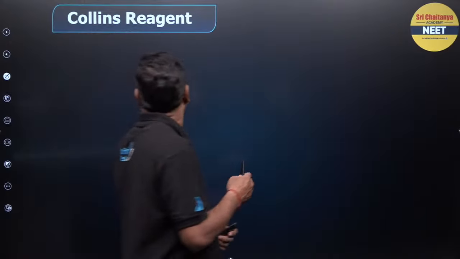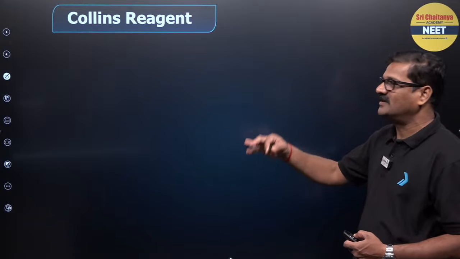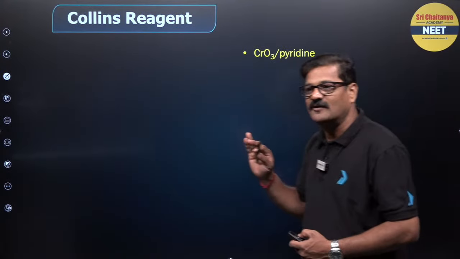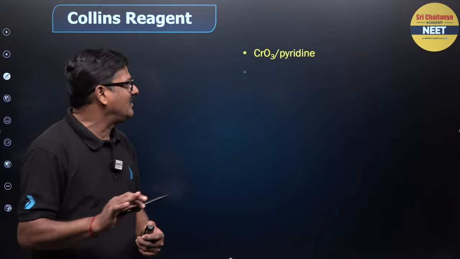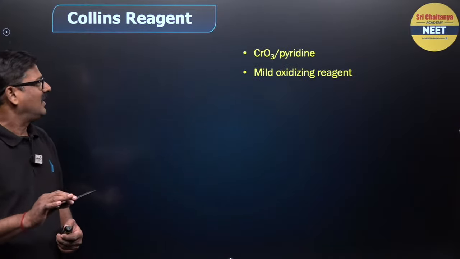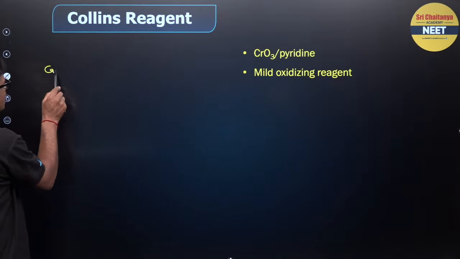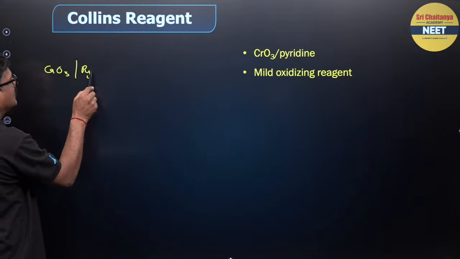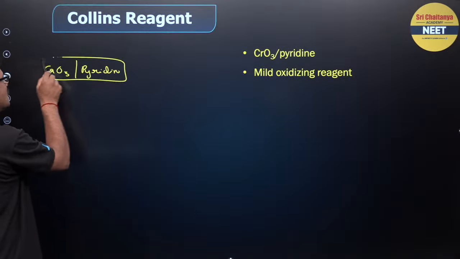Now, let's see Collins reagent. So many reagents, list by list, getting a lot of confusion. This is CrO3 in pyridine. It is a mild oxidizing agent. CrO3, chromic anhydride, in pyridine, you use this as a Collins reagent.